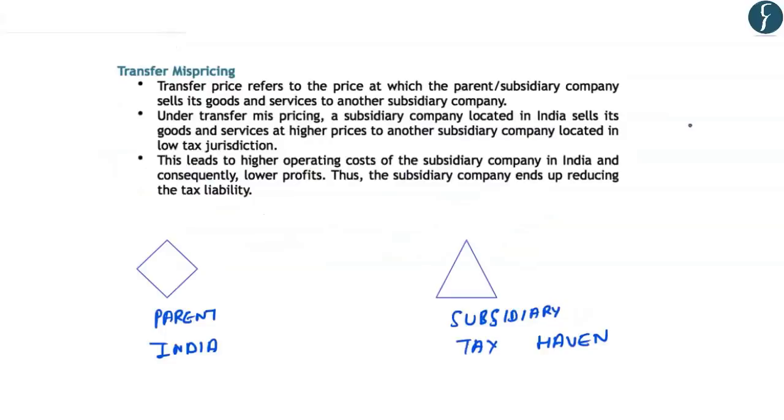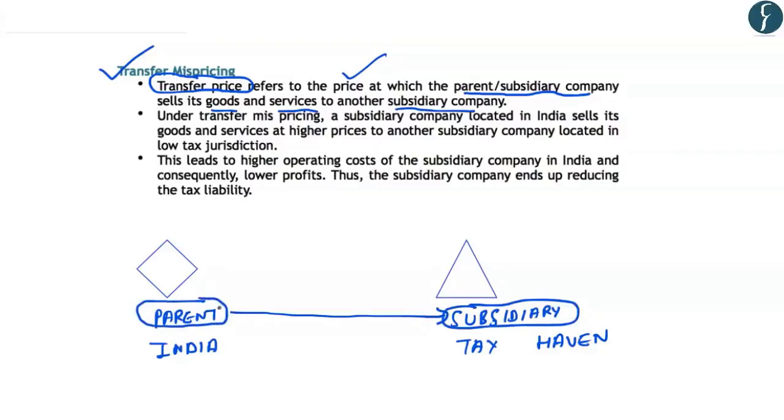Now the third method which is used for base erosion and profit shifting is known as transfer mispricing. Now what is meant by the term transfer price? So here you should note that it refers to the price at which the parent or the subsidiary company sells its goods and services to another subsidiary company. For example, if there is a parent company which is located in India, and if this parent company sells its product to a subsidiary company, this pricing is known as transfer pricing.